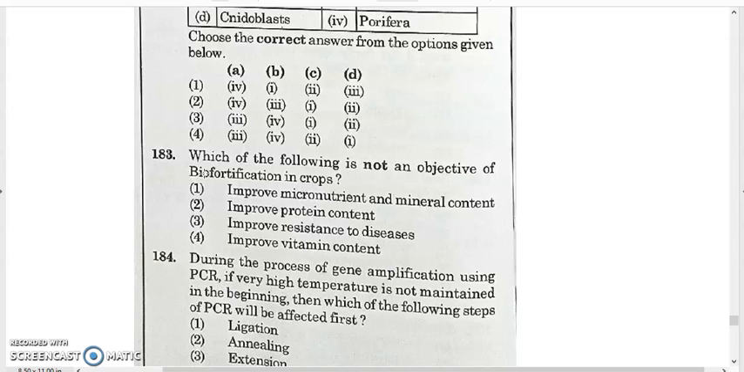183. Which of the following is not an objective of biofortification in crops? Biofortification aims to improve micronutrient and mineral content, improve protein content, and improve vitamin content. Improving resistance to disease is not an objective of biofortification. So the answer will be option 3.